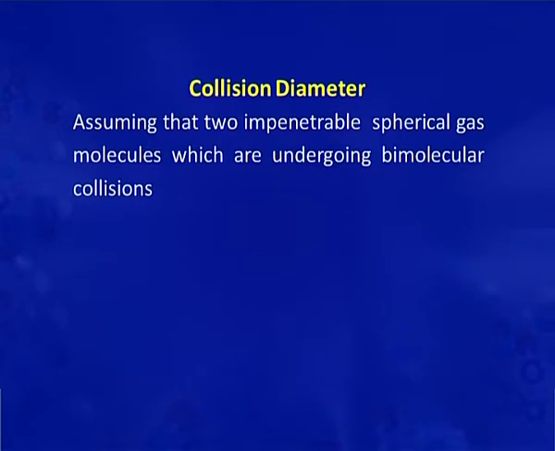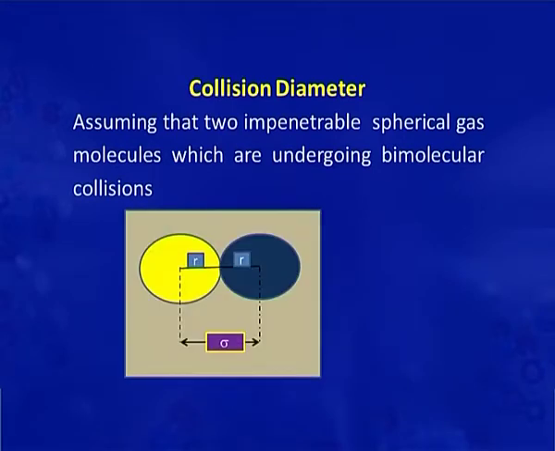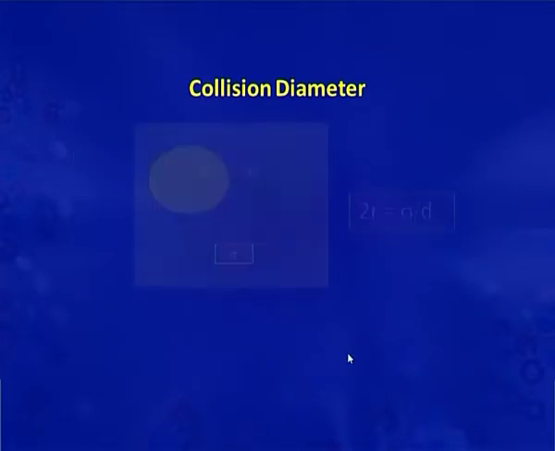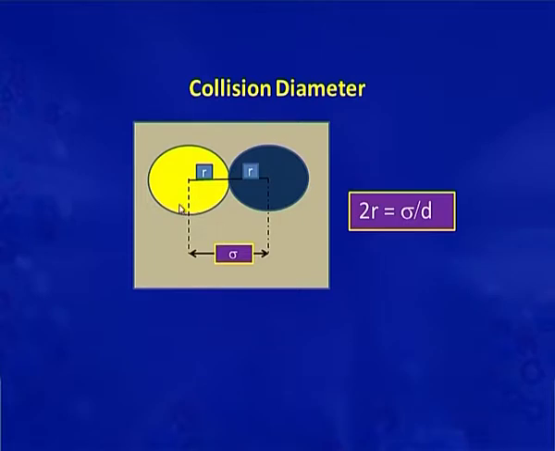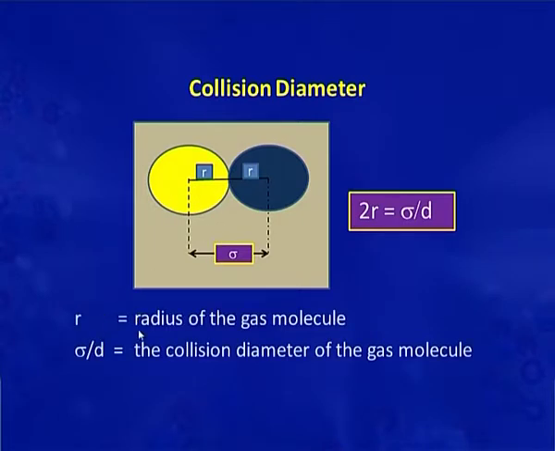Assuming that two impenetrable spherical gas molecules are undergoing bimolecular collision, they cannot come closer beyond a certain distance, that is a stage when the repulsive forces start operating between them. So, the closest distance between them is between the centers of two molecules. Here, R is the radius of gas molecule and d or sigma is the collision diameter of the gas molecule. So, collision diameter is the closest distance between the centers of two molecules. It is denoted by sigma or d.